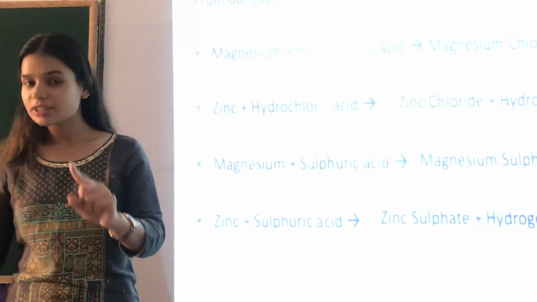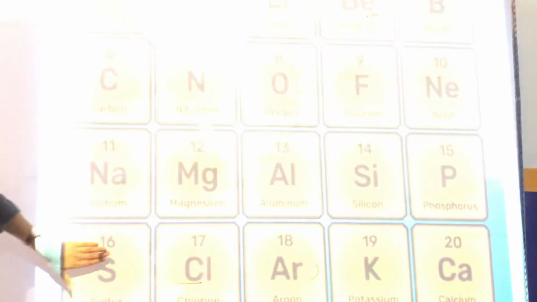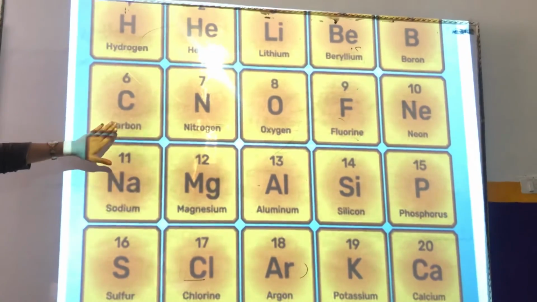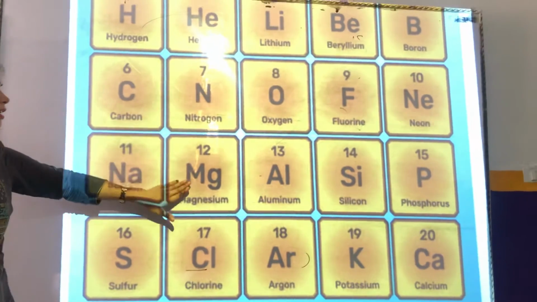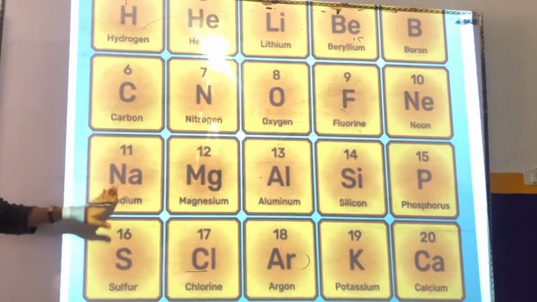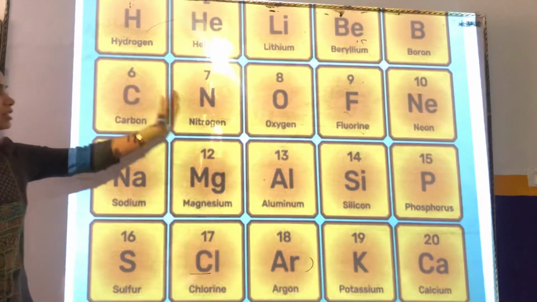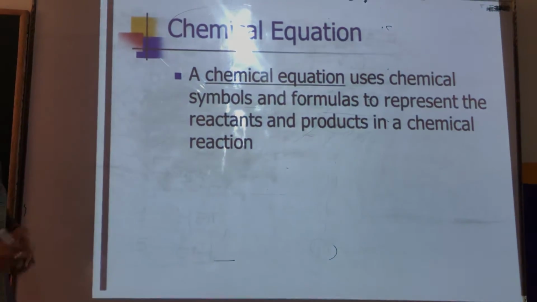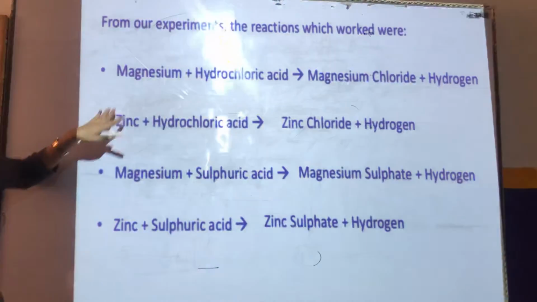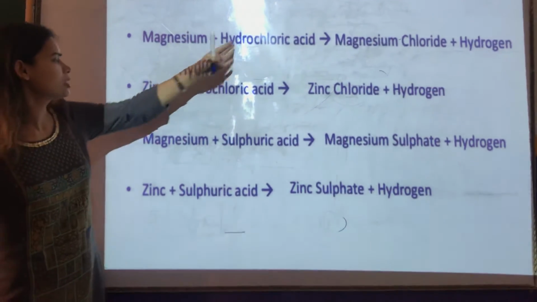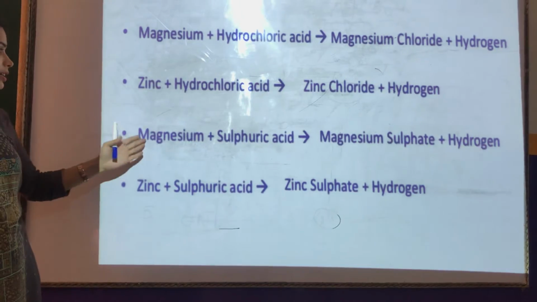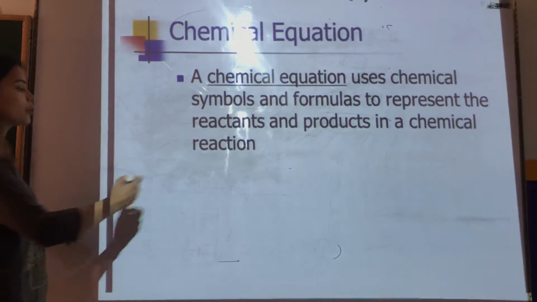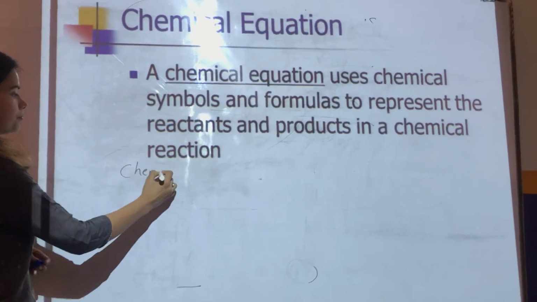Yes. So, children, this is the simple picture that I have taken. So, these are the various symbols. Carbon is C, nitrogen is N, magnesium is Mg, sodium is Na. So, why did I ask you to learn them? Because here we are going to use them. In place of these big names, magnesium, hydrochloric acid, zinc, we are going to write their symbols. Okay. So, we are going to write now chemical equation.